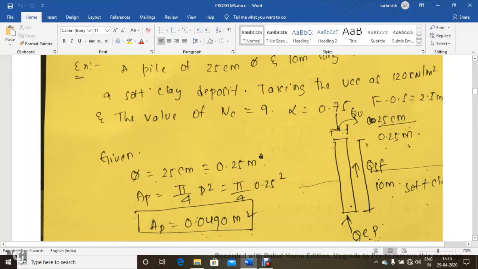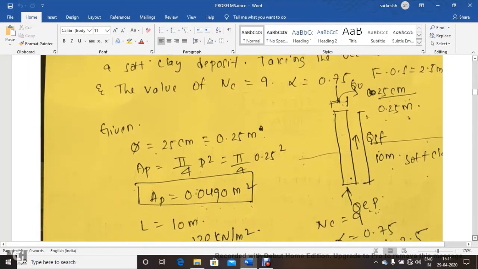So the diameter of pile is given as 25 centimeter. I am converting into meters, 0.25, and the length of pile is already given as 10 meter. So now first we need to write down the given data. Diameter of pile is given, and we can calculate the area of the pile by using the formula pi by 4 d square.